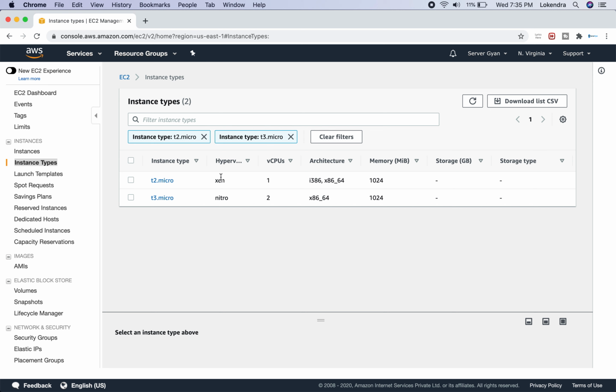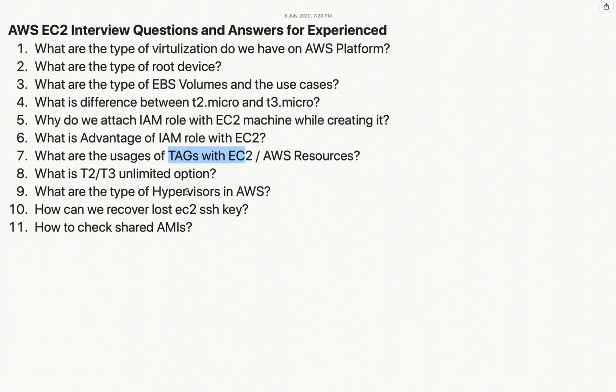Right now we can get to know that the hypervisor type of T2.micro is Xen, and the second hypervisor type is Nitro. Nitro hypervisors are the types which are very fast and cheaper. Fine, so these are the answers to the question. We have two types of hypervisors here: the first one is Xen and the second one is Nitro.